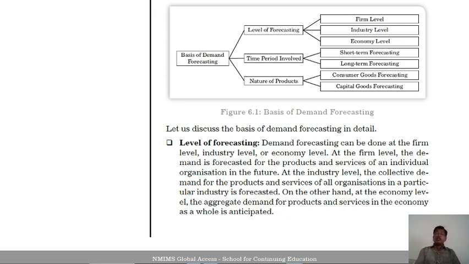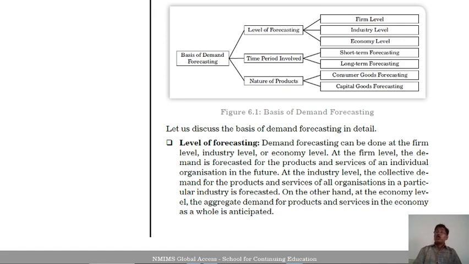Then the time period involved: short-term forecasting or long-term forecasting. For example, for durable or non-durable commodities available in the market, for non-durable commodities short-term demand forecasting is more important. And for capital goods items, long-term forecasting is more important.